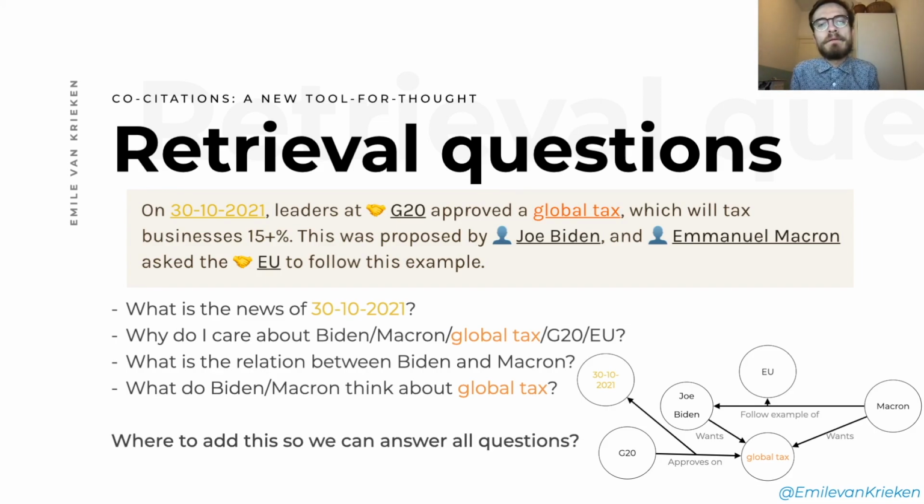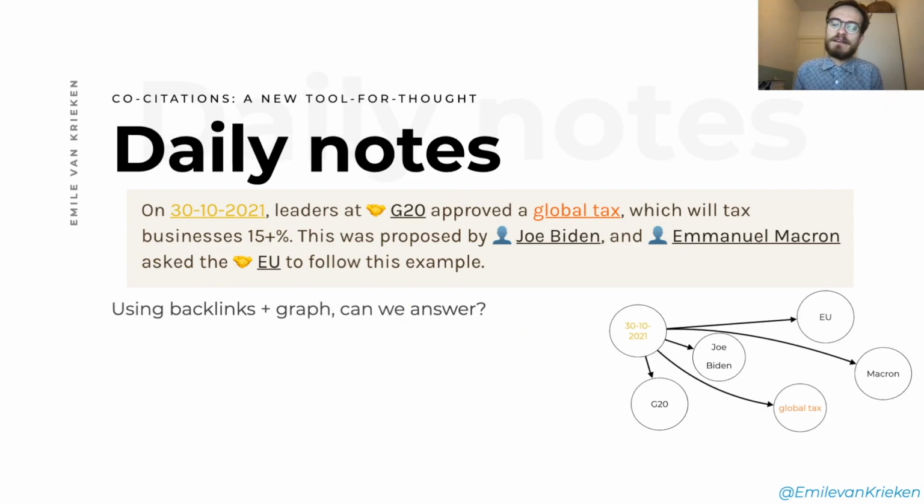So again, the main question that we want to answer is, where do we put this information so that we can answer all these questions? It turns out that this is pretty hard. One obvious choice would be to put this piece of information inside your daily notes. It's really nice to put it in daily notes because, well, it's the news of that date, right? So that makes a lot of sense.